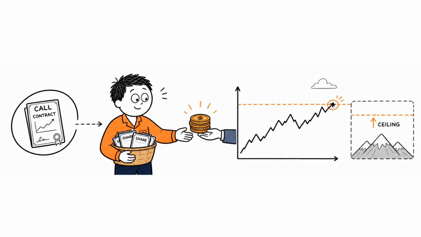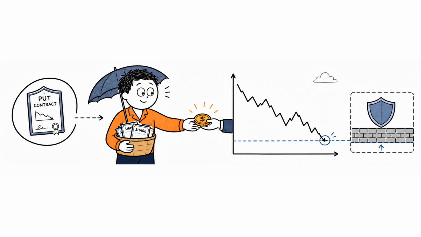The Greeks are not guarantees. They are estimates based on mathematical models. But they help explain why an option can behave differently from the stock connected to it. Two call options on the same stock may react very differently because they have different strike prices, expiration dates, and levels of implied volatility.